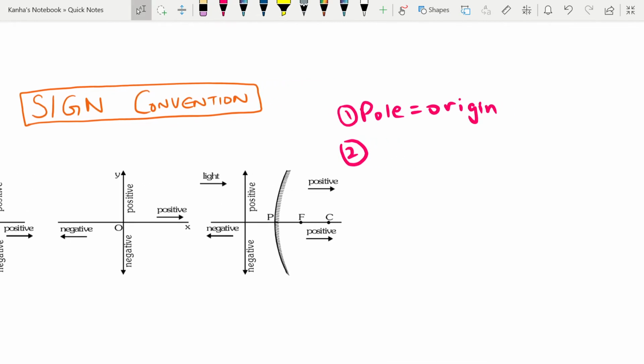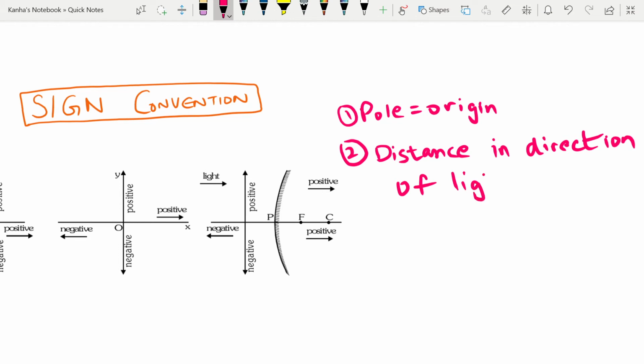So distance in direction of light is equal to positive, and vice versa, opposite to light will be negative.